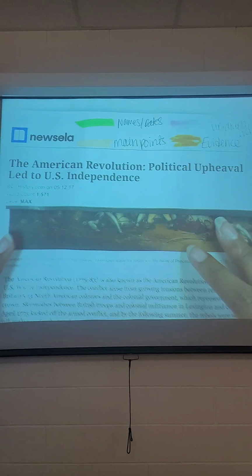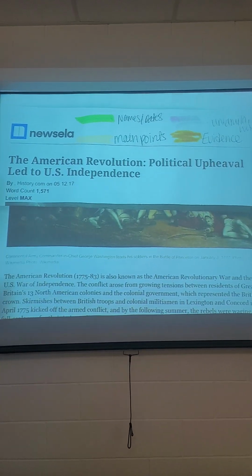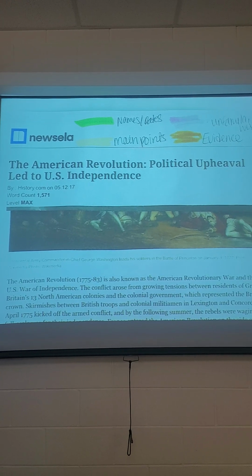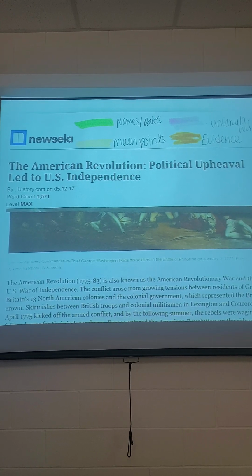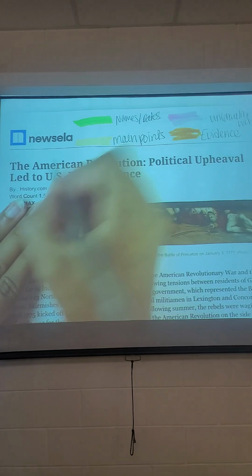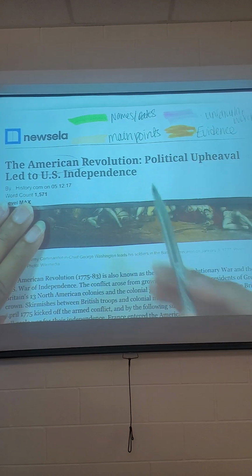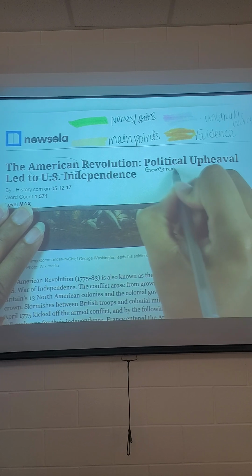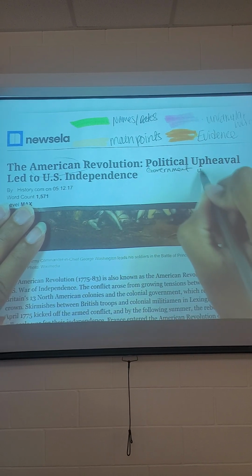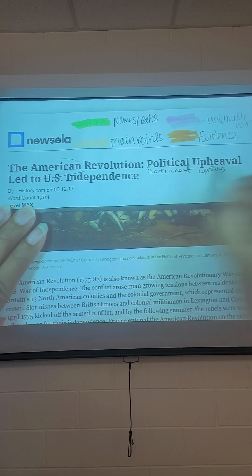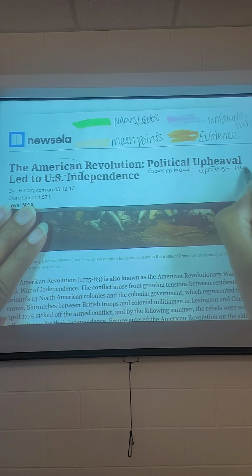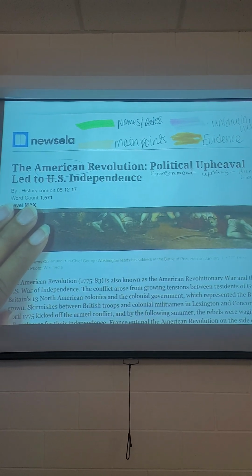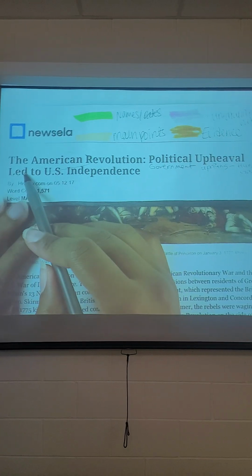Okay. So starting reading, The American Revolution: Political Upheaval Led to U.S. Independence. So my title, I know I'm talking about the American Revolution, so I know America is my main topic. Political, this word reminds me of government. Upheaval reminds me of uprising. Kind of think of like Hunger Games when they tried to overtake the government there. Led to the U.S. independence.